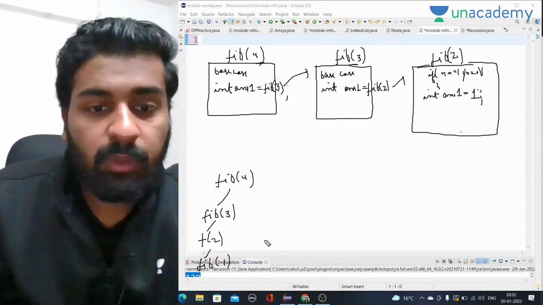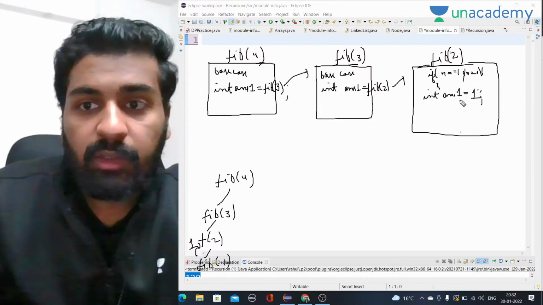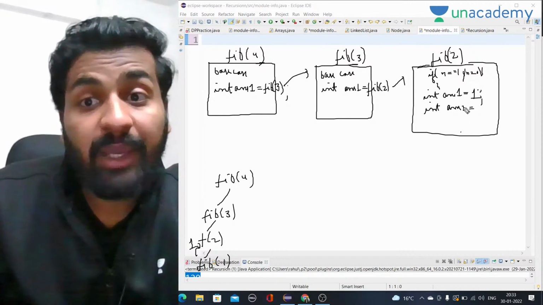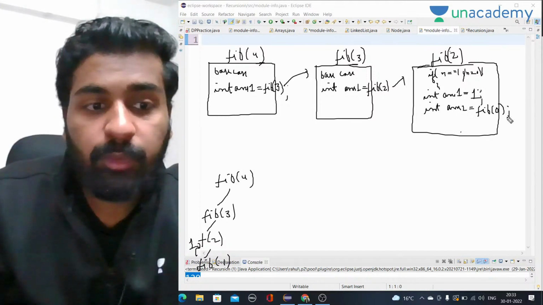Okay, answer 1 will be 1. So from here we will return 1. Now we are going to go for answer 2. Answer 2 is fib of n minus 2, so we have to call fib of n minus 2. Here n is 2, so 2 minus 2 will be 0, and we will call fib of 0.